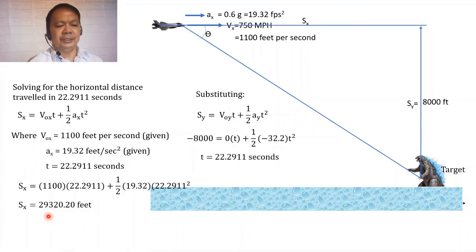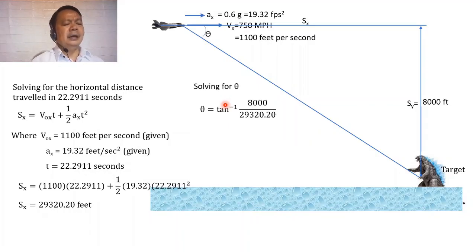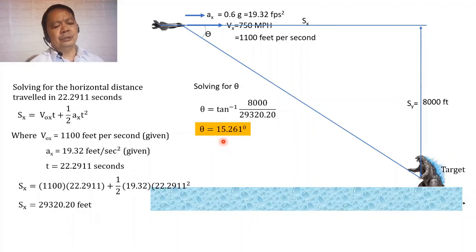So that from here we can solve for s sub x equal to 29,320.2 feet. And because we are asked to solve for this angle, theta can be computed by substituting in the value that theta is equal to arctangent of s sub y over s sub x, so that theta by computation will be equal to 15.261 degrees.